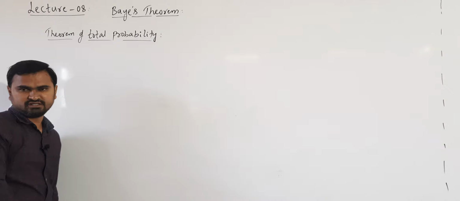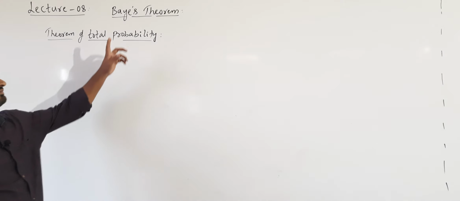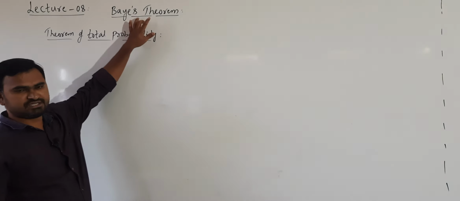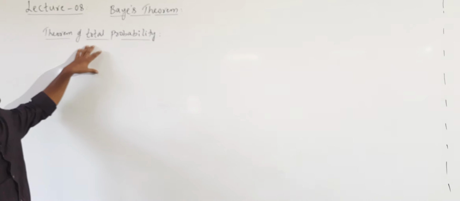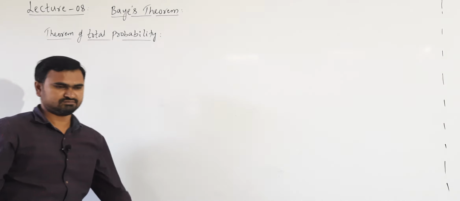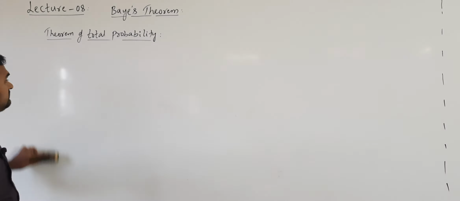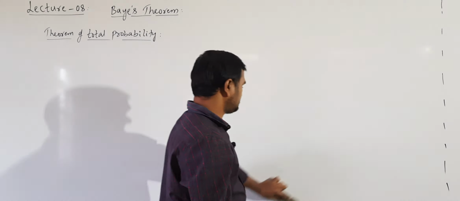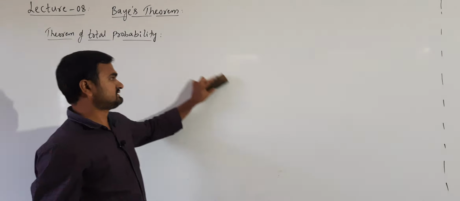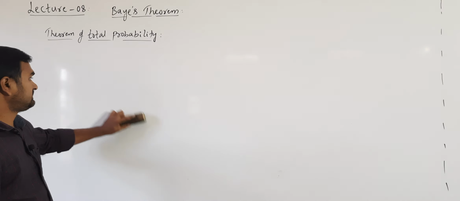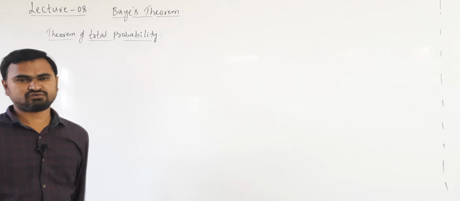Again, still we are not defining Bayes theorem. Before stating the Bayes theorem, first we should know what this theorem of total probability is. To state the theorem of total probability, we will consider the partition of sample space. First we write the statement, then we write the proof of this theorem.